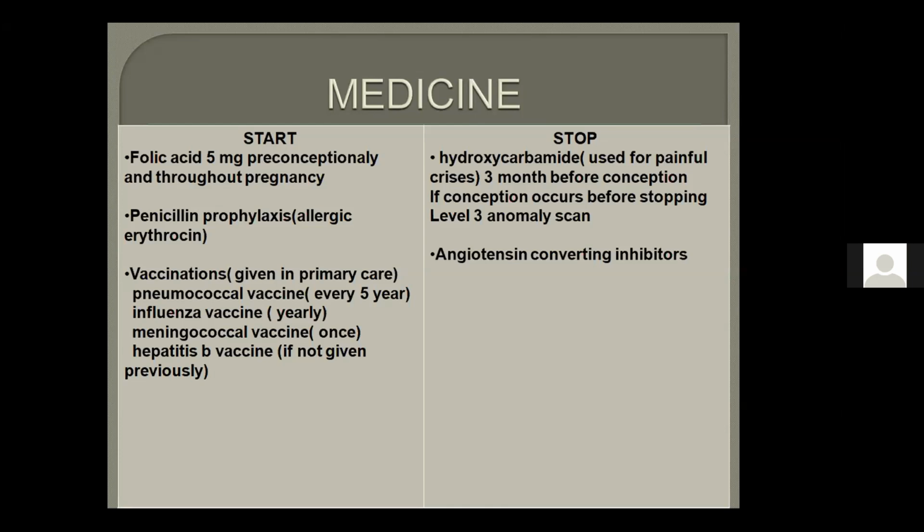Okay, what needs to be started? Folic acid 5 milligram preconceptually and throughout pregnancy. Why are we giving folic acid throughout pregnancy in sickle cell disease? Because there is hemolysis and RBC formation. For this reason, we start folic acid for the synthesis of RBC.